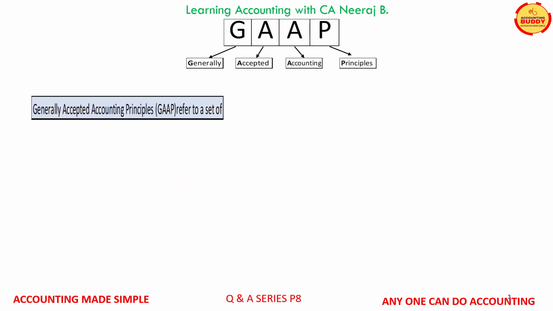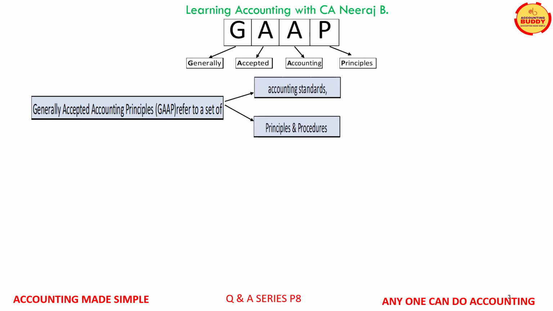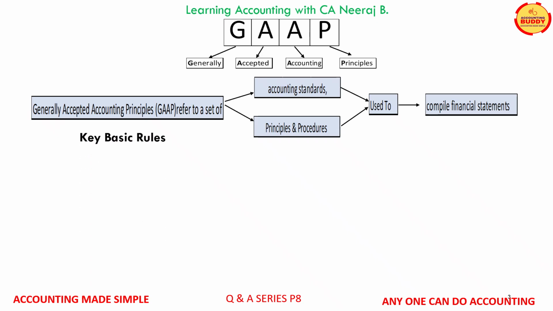As the name indicates, it is a set of universally accepted accounting standards, principles, and procedures to be used to compile the financial statements. Let us now learn a few basic key rules for accounting. Rule number 1 is how the business recognizes its revenue and expenses, that is, what conditions must be satisfied for recognizing revenue and expenses.